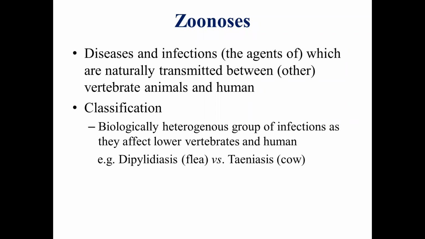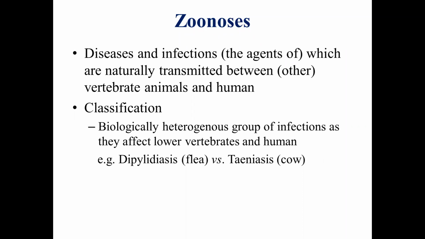Then you may ask a question: if it is occurring in lab conditions, but not in nature, is it a zoonotic infection? We will take such infections as a special category, but they do not actually fall under the ambit of zoonotic infections or zoonosis. The disease agent should be naturally perpetuated under natural conditions. That is a prerequisite. And it should be communicated either from animal to human, or human to animal, or in both directions. Then only the agent is a zoonotic infection.